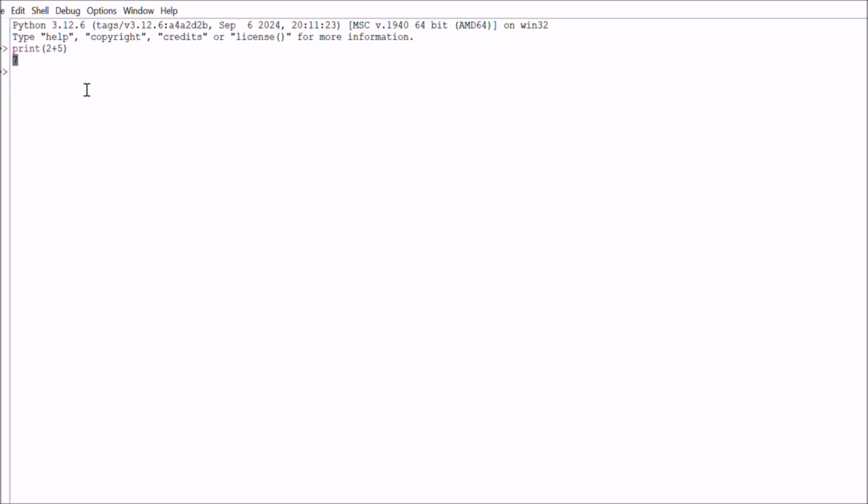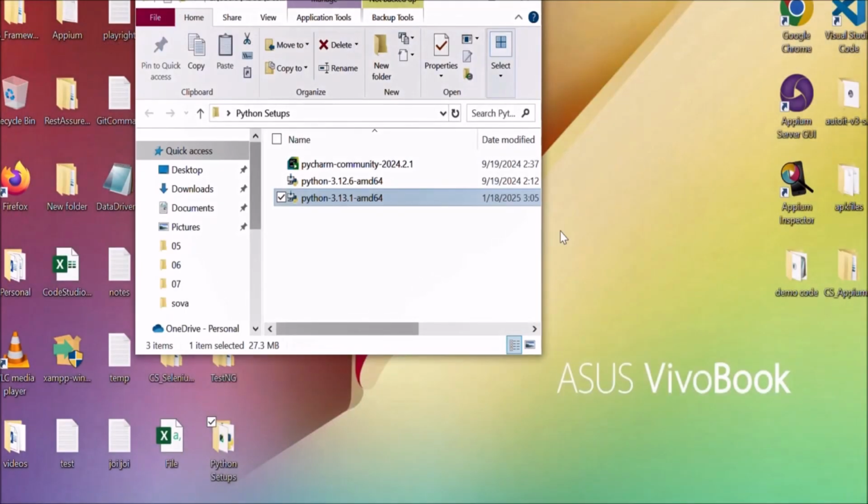So as a beginner, you can use IDLE. There is no problem in that. But for advanced code, you have to use VS Code or PyCharm. PyCharm is a very popular, powerful and beginner friendly environment. So I recommend using PyCharm. It is very popular in industry also. So let's see how to set up PyCharm. First open your browser and we will install PyCharm. We will download PyCharm first, then we will install PyCharm.